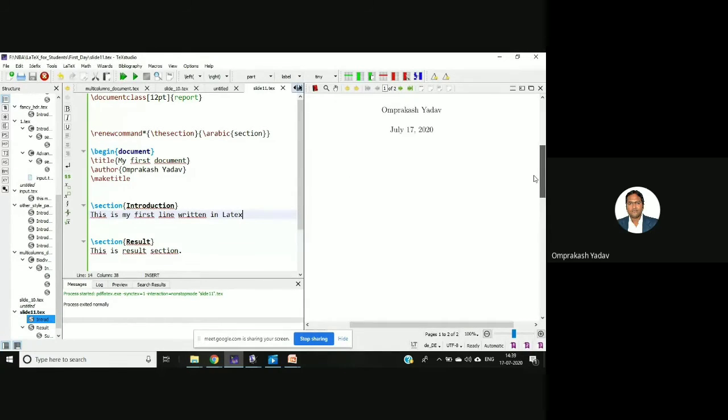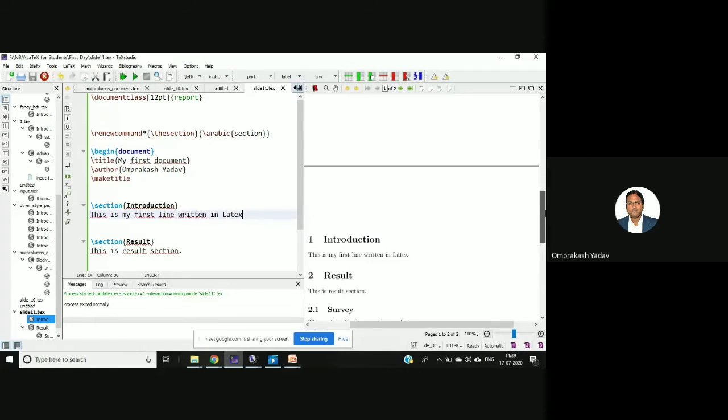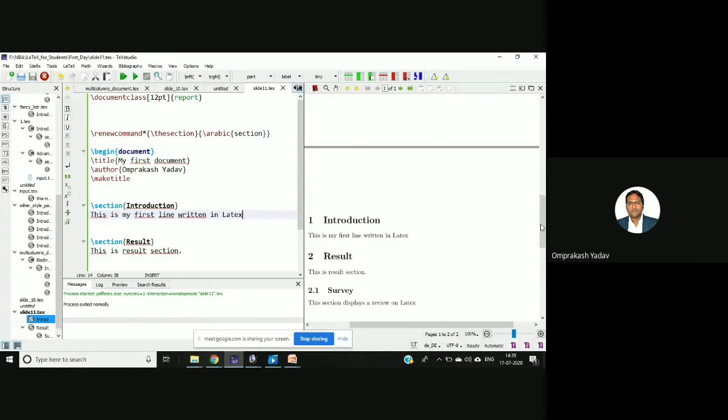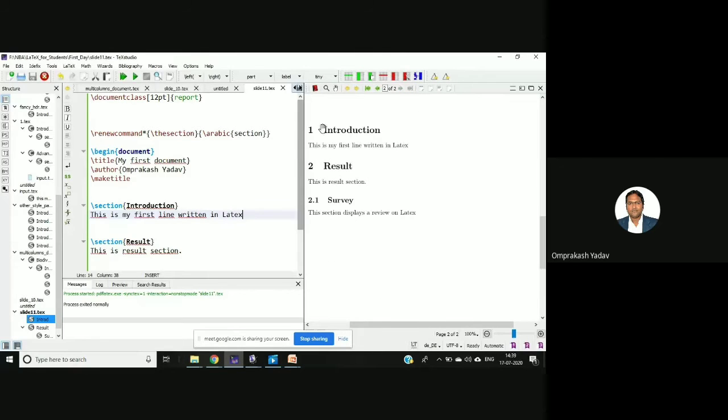So I hope this is clear. My intention was to tell you how to create this report, and second, how you can create a section and then a subsection inside that particular report. And it's not only the 1, 2 kind of numbering system that is there. Later we'll be seeing in this session how to change to different numbering styles. But here there is an option. By default it was taking 0.1 like that, so we changed that to the 1, 2 formats. Okay, now let's go to the next part.